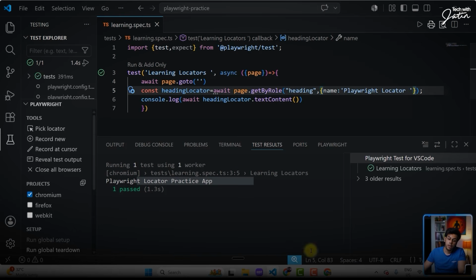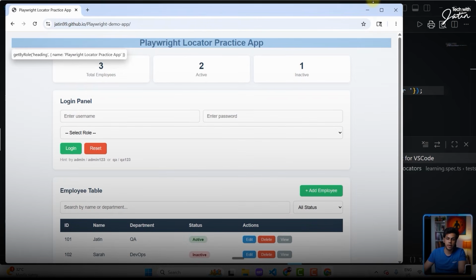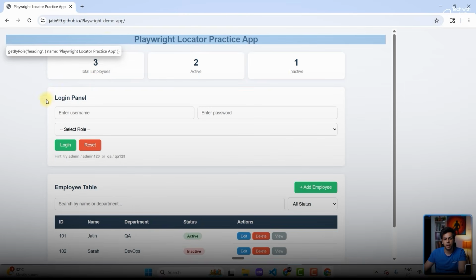Now, let's go back over here. Let's bring this guy up. Over here, I want to enter the text in the username field and password, select something from the drop down, and click on the login button. This is what I want to focus on. So these are the credentials. I'm going to type admin, and the password is admin123.